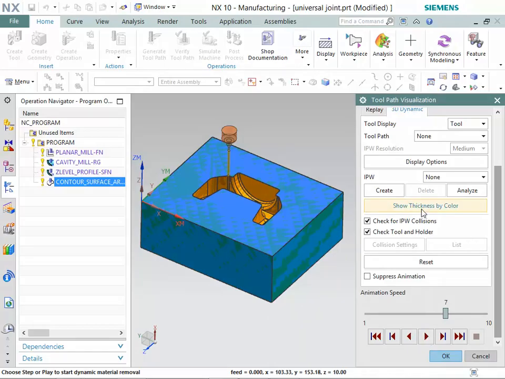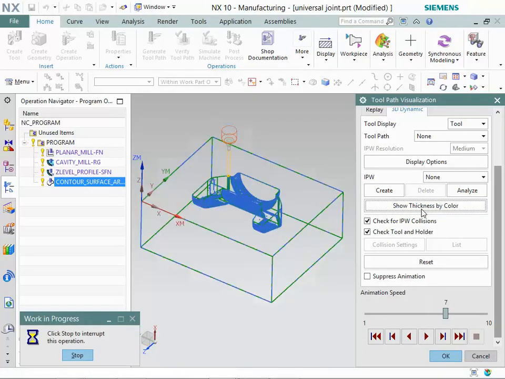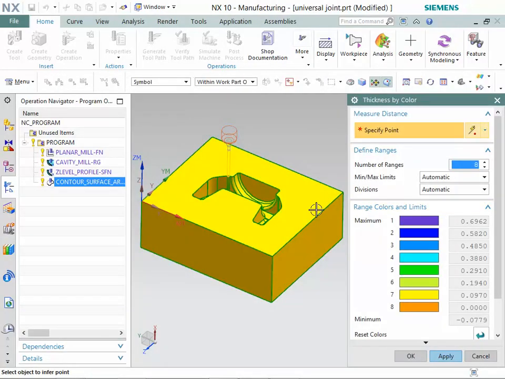Now, click on the Show Thickness by Color button. Then, select the point on the surface to check the remaining material distance. You can observe the distance of the remaining material after finishing operation.